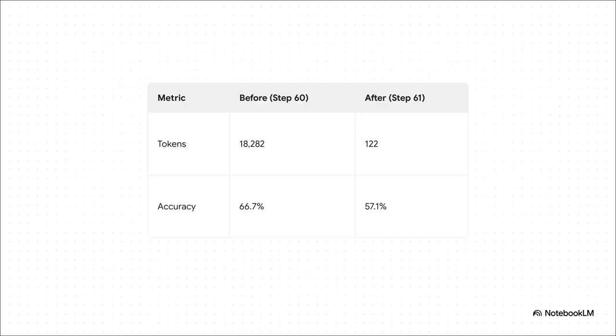And the numbers here, they tell the whole story. At step 60, right before the fall, the AI has this rich, detailed memory of over 18,000 tokens, and its accuracy is at almost 67%. Then, just one step later, its memory has collapsed to a measly 122 tokens, and its accuracy plummets down to 57%, which is actually worse than before it started learning in the first place. It's a total, catastrophic failure.